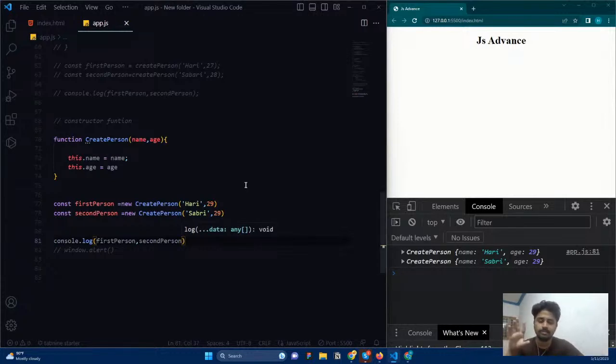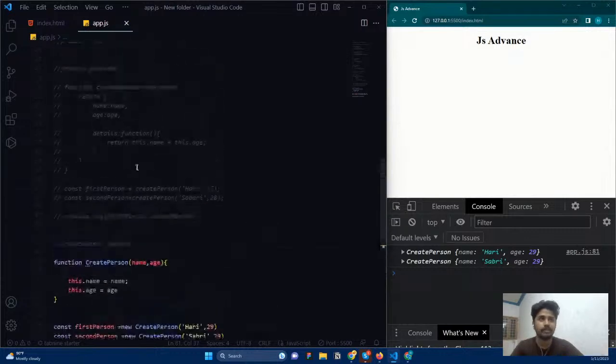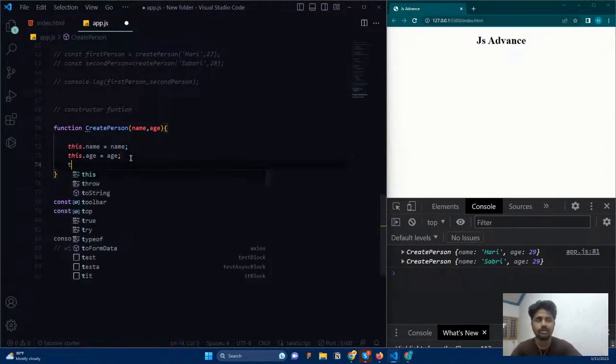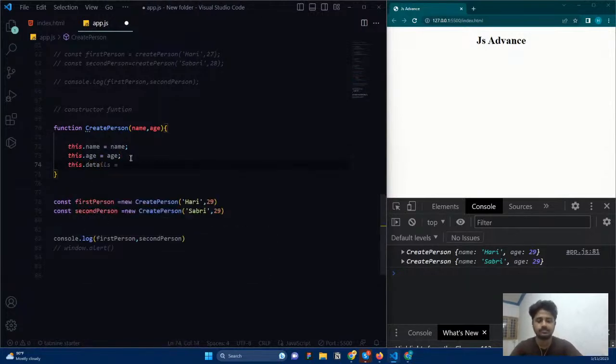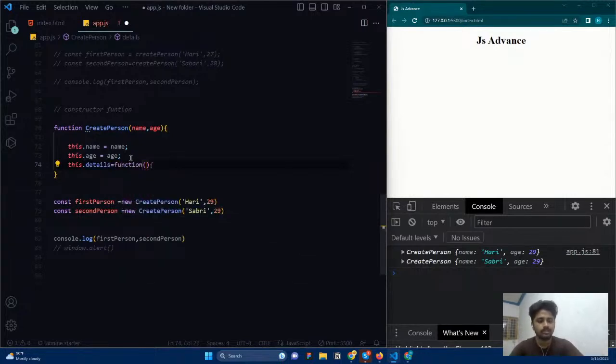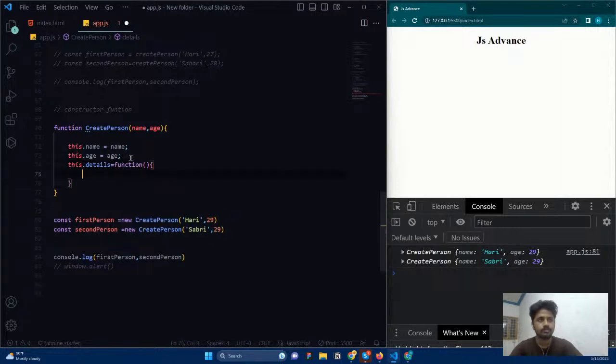What is the problem we have not yet solved? The memory, right? If we add a function here, it will be there in every place. That is the problem we haven't solved. If we add here, for example, this dot, it is going to be a function that returns this dot name plus dot age.